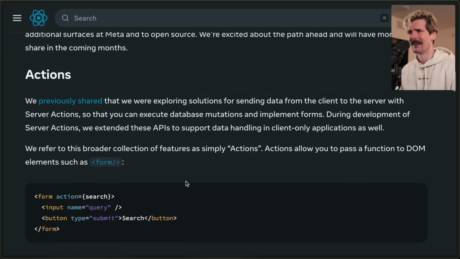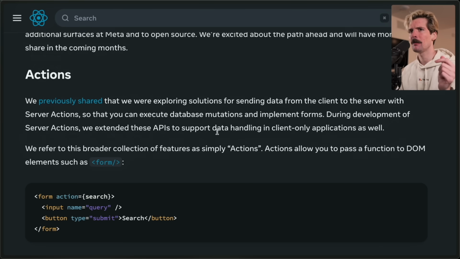Speaking of fun rides, let's talk about actions, which have been a particularly wild ride for me. We previously shared that we were exploring solutions for sending data from the client to the server with server actions, so that you can execute database mutations and implement forms. That's weird to reduce it to these two examples. There's a lot of other things you want to do with an action. I get what you're saying, though. The idea of having a proper built-in primitive for the client to send data to the server.